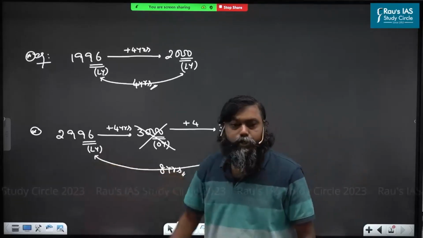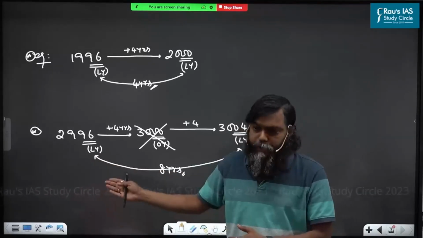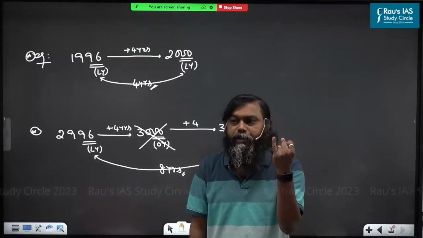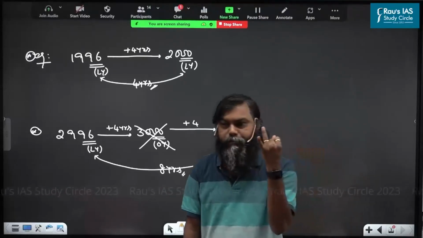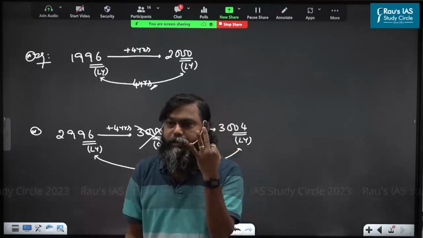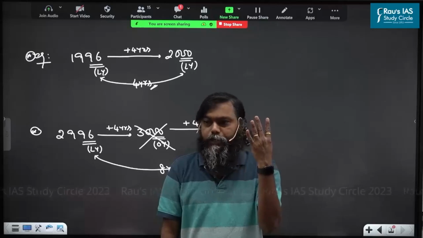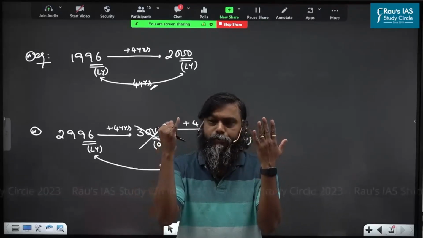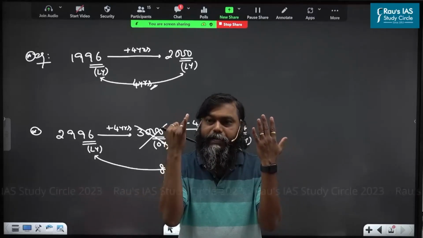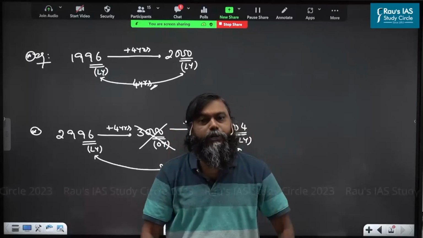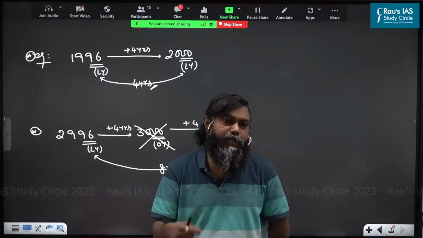Come here. 2996: leap year or ordinary year? Leap year. Next year, 2997: ordinary year or leap year? Next, 2998? Next, 2999? Next, 3000? And 3001, 3002, 3003, 3004. That means what is the maximum number of years without a leap year? Are you understood? What is the minimum number of years without a leap year? What is the maximum number of years without a leap year?